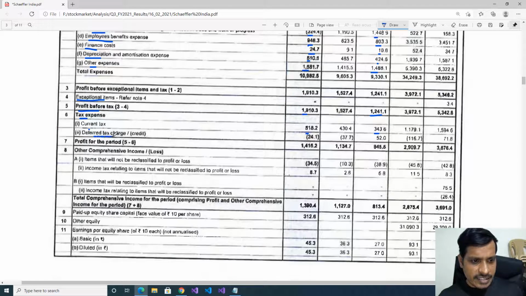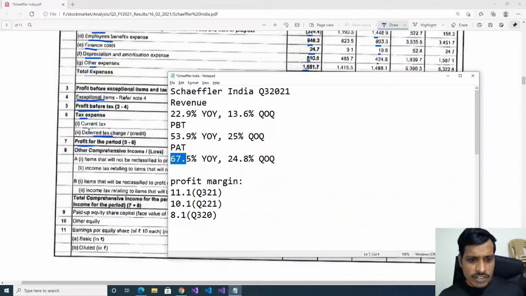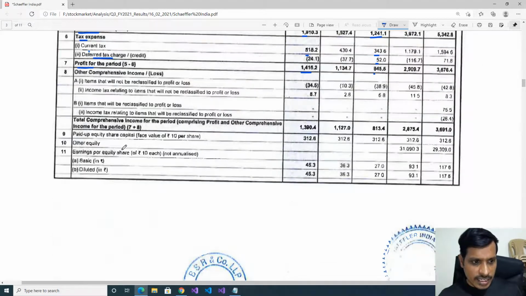Later deferred tax, charge or credit. If the amount is in brackets, that is credited. Previous year they paid 5.2 crores as deferred tax. This year 2.4 crores credited. Later profit for the period. Previous year 94 crores. This year 141 crores. Here we'll check it in percentage. Here 67.5% year on year profit after tax was increased. This is a very good figure. This is a positive sign.